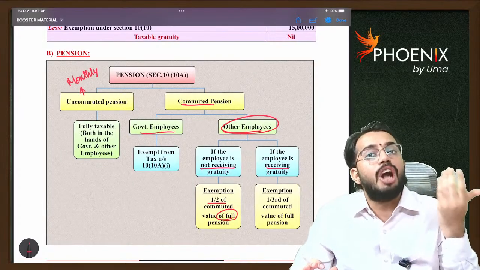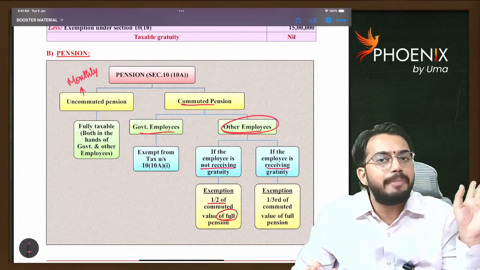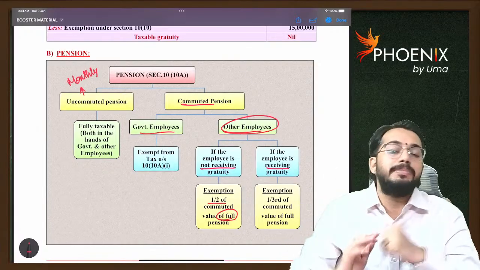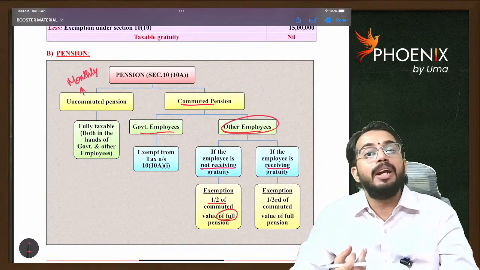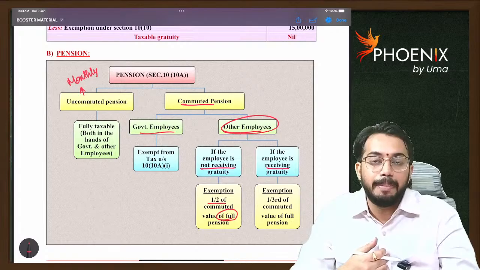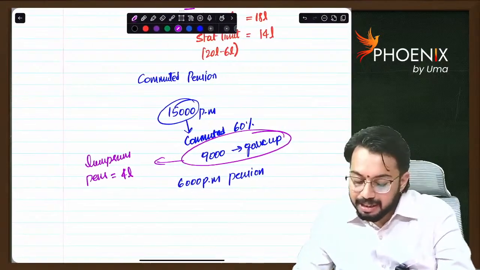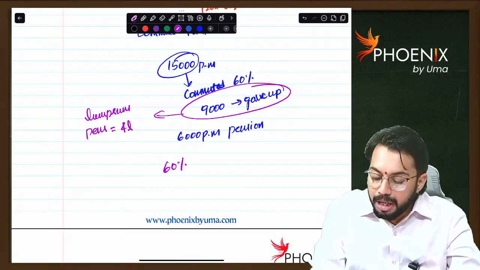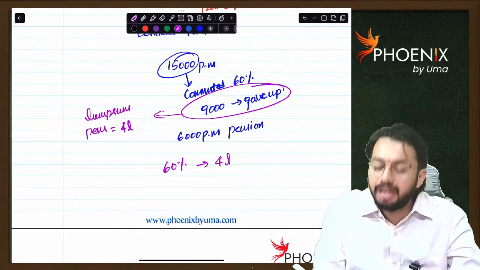If the employee is not receiving gratuity, he will not claim gratuity exemption. As he does not claim gratuity exemption, higher pension exemption will be allowed, which is 1 by 2. But here the thing is, how much? He is commuting 60%, and for commuting 60% he is receiving 4 lakhs.